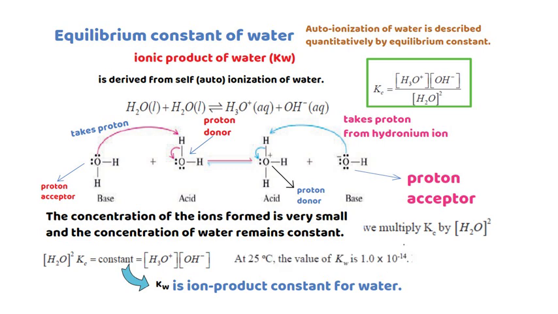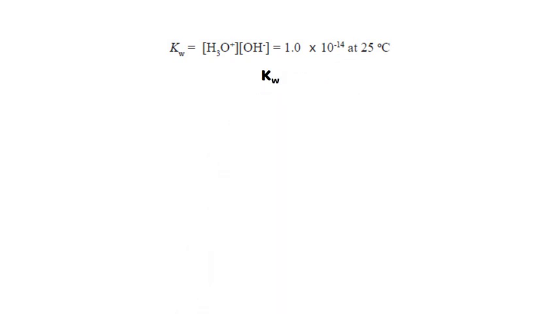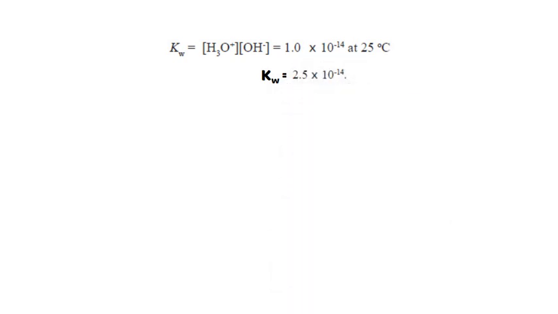At 25 degrees centigrade, the value of Kw is equal to 1 times 10 to the power of minus 14. It doesn't change at 25 degrees centigrade. But if the temperature is changed, the Kw value varies with temperature. Kw equals the product of hydronium ion concentration times hydroxide ion concentration, which is 1 times 10 to the power of minus 14 at 25 degrees centigrade.